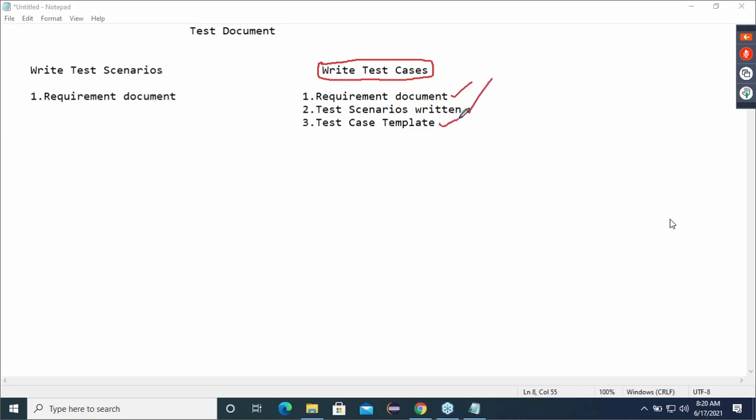Then only we can write the test cases. Suppose they cross-question: okay, scenarios I don't want, can I directly write the test cases? What is your answer? You say yes, sir, but we may miss some scenarios. We may miss some scenarios, but we can write. Is the explanation clear, guys?